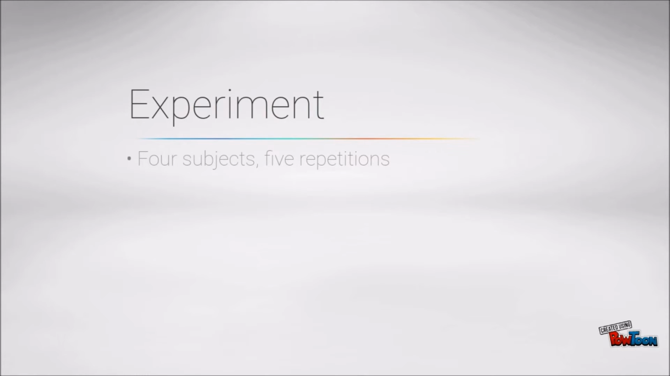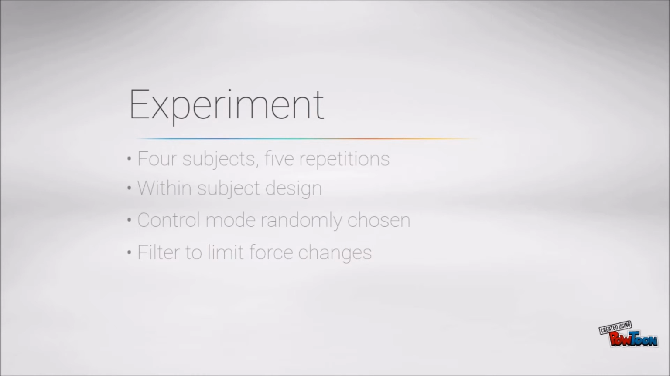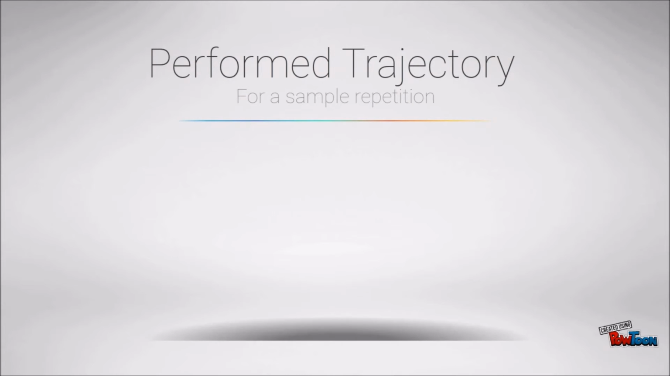4 subjects carried out the task with 5 repetitions for each control mode. A within-subject design was used for the study to decrease the learning effects of interacting with the robot. For each repetition, the method of providing force was randomly chosen. In order to provide a smoother force and to protect the haptic device, a filter was applied to limit the changes in force in each direction to 10% of the last instance.